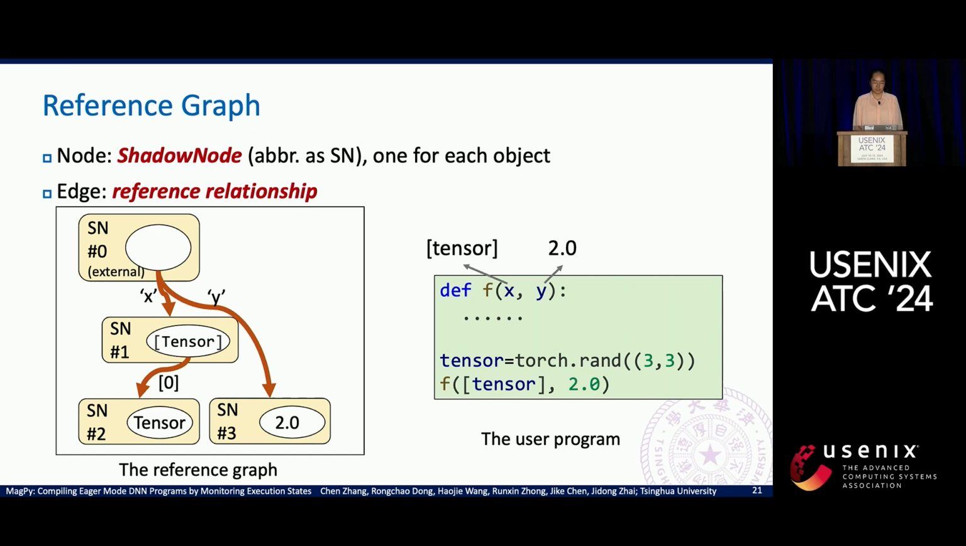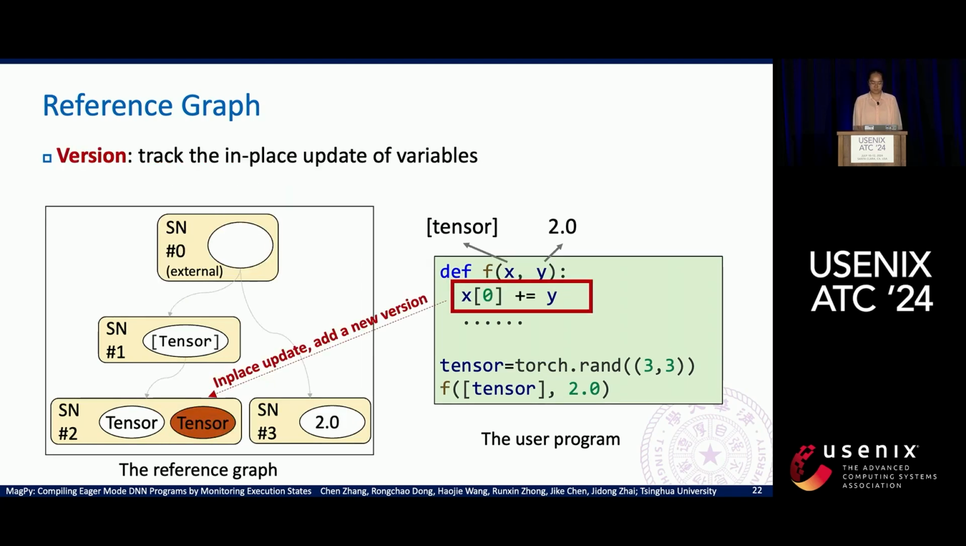For example, the x variable of the function is bound to the list. So there is an edge from SN0's external to SN1's list, and the edge attribute is x. Similarly, there is an edge from the external SN0 to SN3 marked with y. And there is also a relationship from SN1 to SN2, the tensor, because the list contains the tensor.